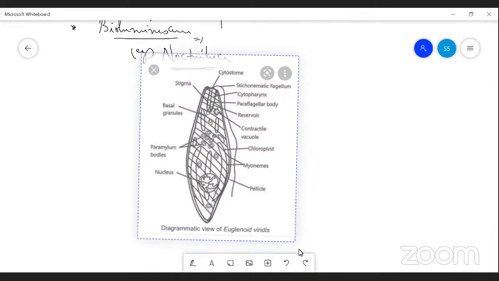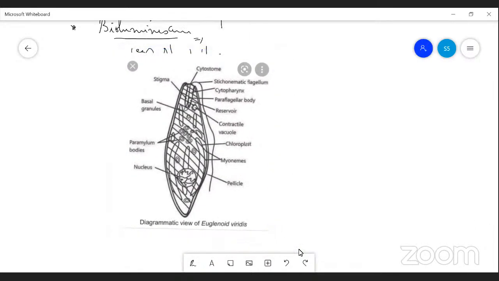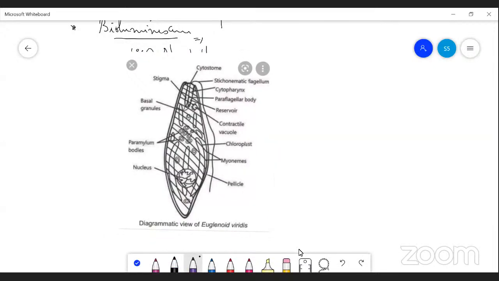Yes. It is a Euglena. It shows both plant and animal characters. It is spindle shaped, and the posterior end gradually reduces to a tail-like portion. The anterior portion is composed of three parts. One is the mouth region, called the stomium. Another is a canal, called the cytopharynx. And the basal region is called the reservoir.